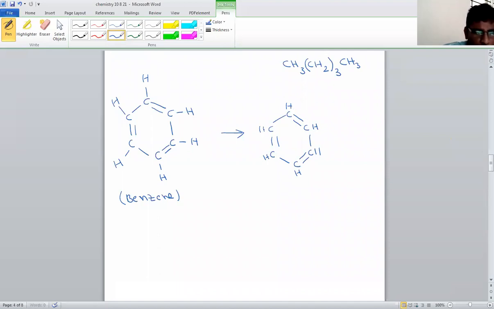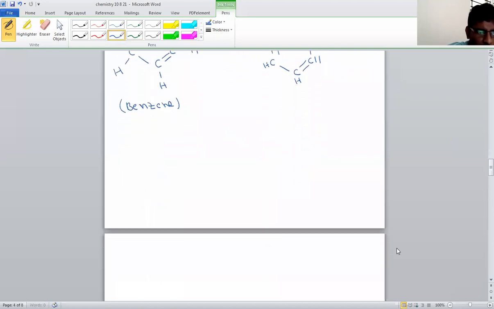So some bonds I omitted. All bonds we cannot omit here. Only some bonds I omitted. Then this is called a condensed structure. This is also the benzene condensed structure. Here only hydrogen bonds are omitted. Remaining all bonds I wrote there. This is H. So like that, if any complete structure is given, we can write its condensed structure.